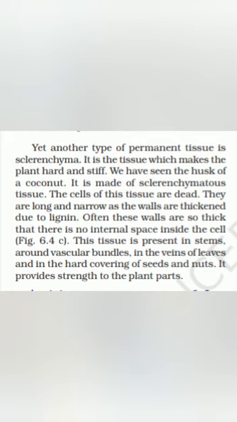We can find this type of tissue in the husk of coconut. It is also present in stems, around the vascular bundles, in the veins of leaves, or in the hard covering of seeds and nuts. It also provides strength to the plant. So this is all about sclerenchyma.